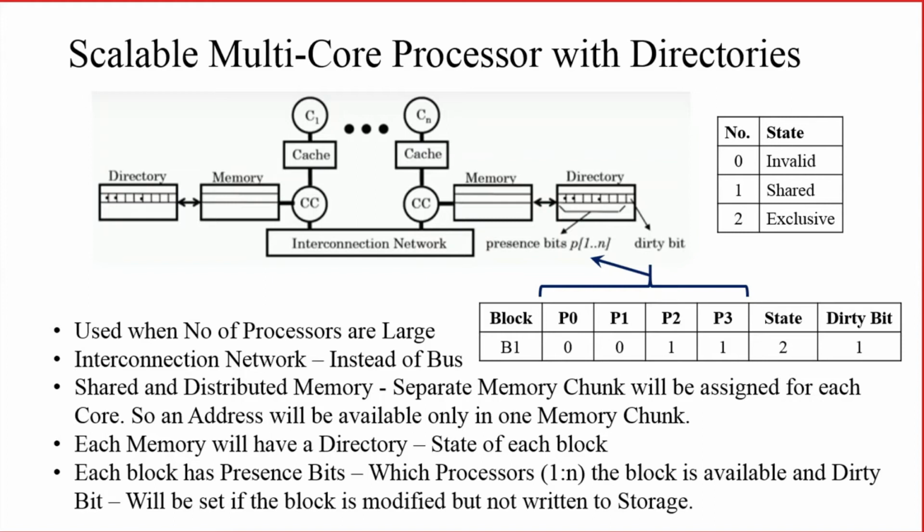Today we are going to see directory based coherence protocol. So when will we be going for directory based coherence protocol? When the number of processors is large.